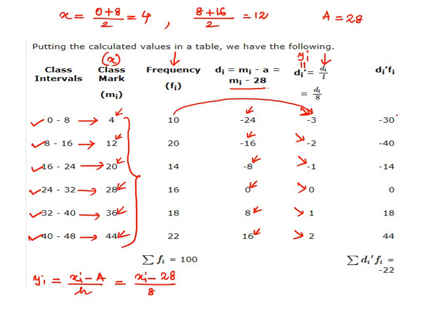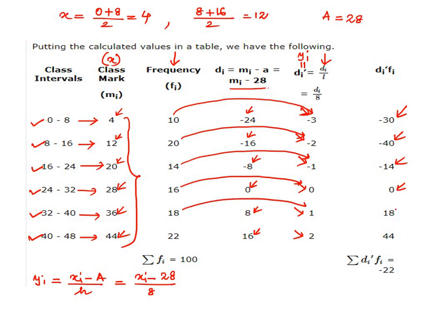So 10 into minus 3 will give us minus 30. 20 into minus 2 will give us minus 40. 14 into minus 1 will give us minus 14. 16 into 0 will give us 0. 18 into 1 will give us 18. And 22 into 2 will give us 44. Adding all this gives us minus 22. And adding all the frequencies gives us 100.